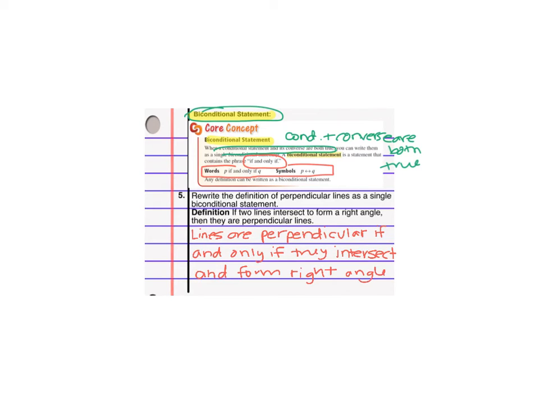Okay, so yes, it's still a sentence, but now I only have to write one instead of two. Okay, and I have to use if and only if to make it a biconditional statement.